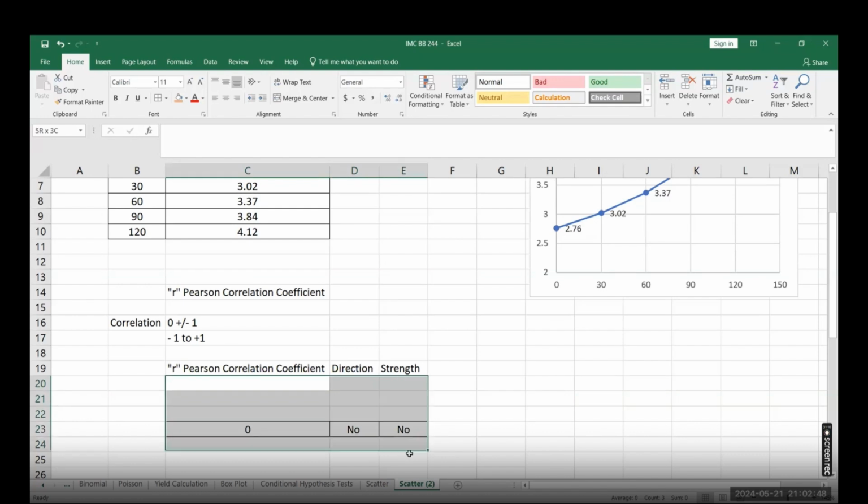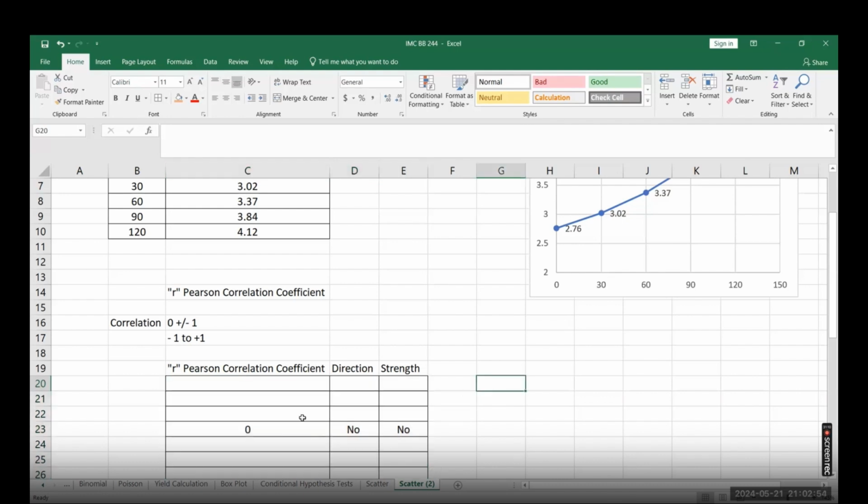If your R value is, let's say, let me go first on the negative side. So direction, I will say negative, and the strength is very weak. This will happen only when your R value on the negative side is from 0 to minus 0.30. So up to minus 0.30, it's negative and very weak.